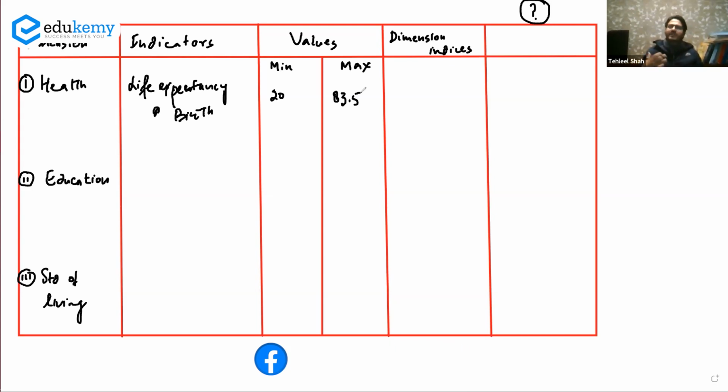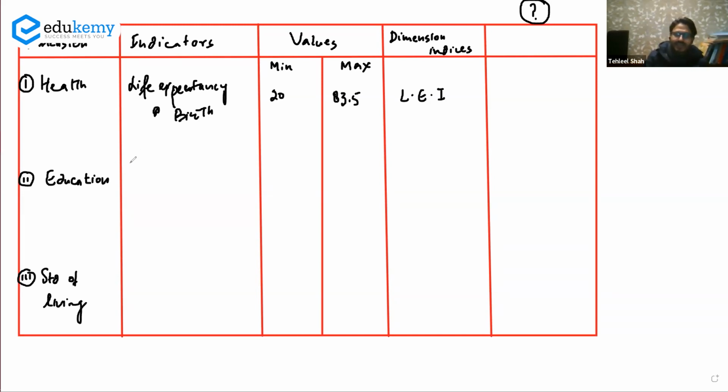And the country has to get its own score. What's its own score in life expectancy? And this life expectancy, this health dimension is actually indicated by LEI. We call it LEI. This LEI means life expectancy index. That is the dimension index. This is the DI for health. What is the DI for health? Life expectancy index, LEI.